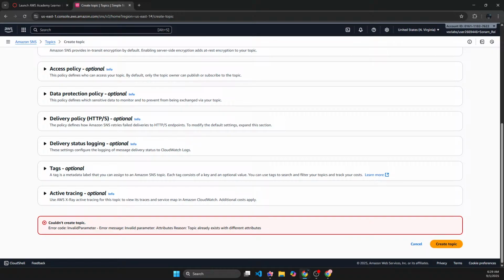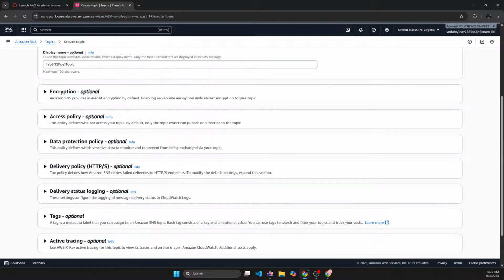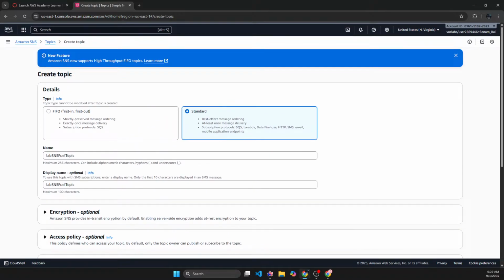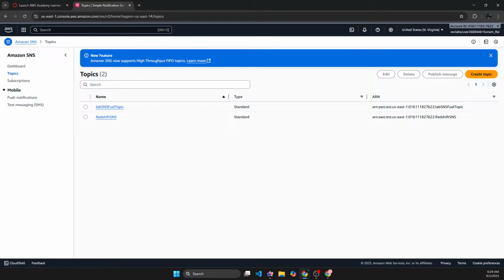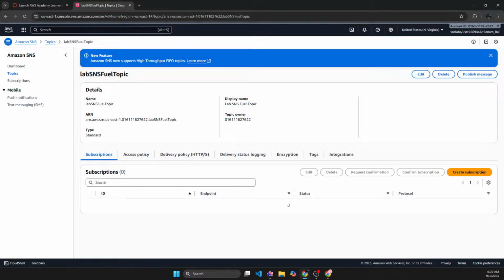Couldn't create a topic. Okay, so I already have a topic for it. I had forgotten to delete this topic right here. I guess I had already created this topic previously and forgot to clean it up, and that's fine. You just get the point, right? That's how you create a new topic, and the display name was Lab SNS fuel topic.